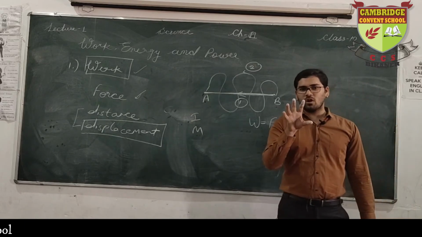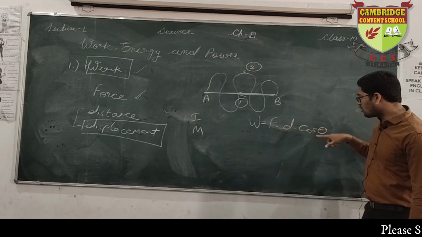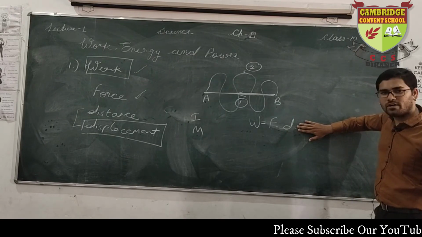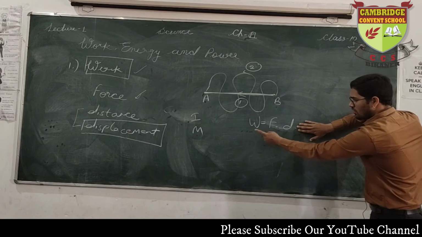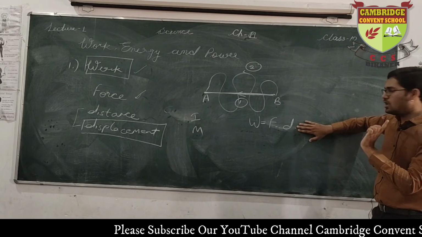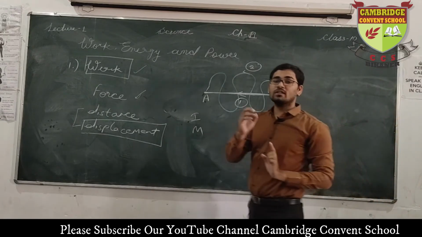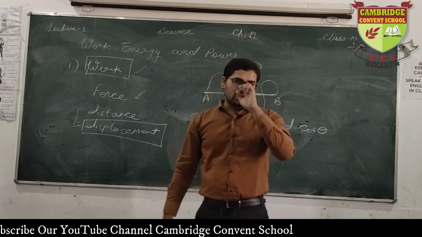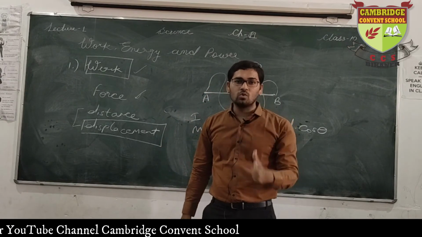The basic formula of work is F into D into cos theta. Hide cos theta for a second. What are we saying? Work is force into distance or displacement. So you can think of a definition of what work is. The definition of work I am explaining to you.